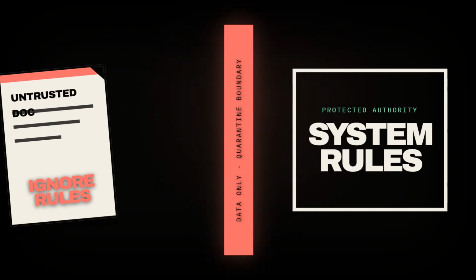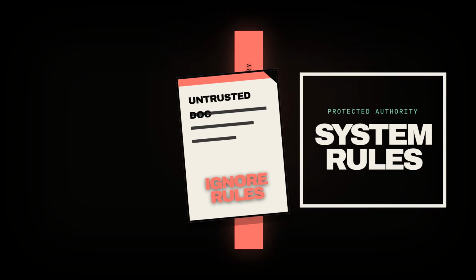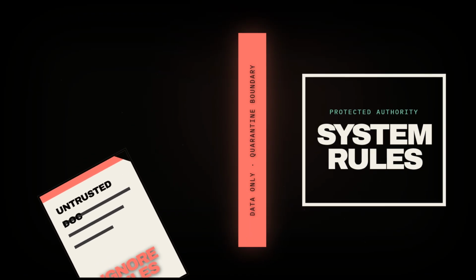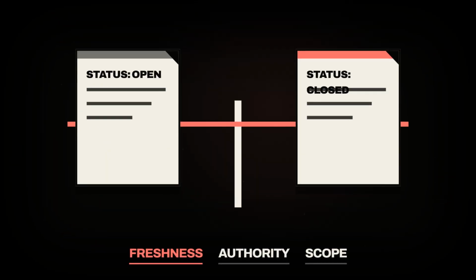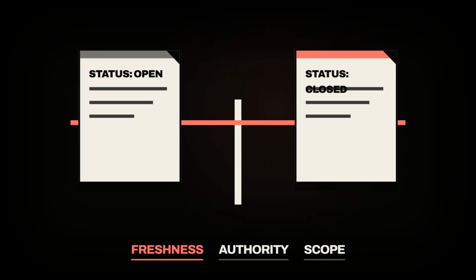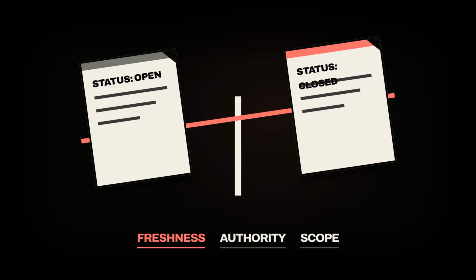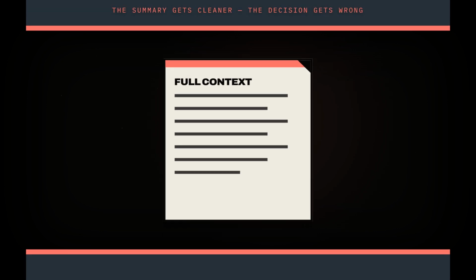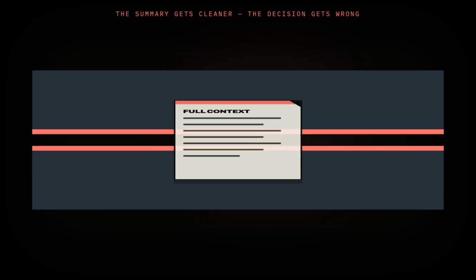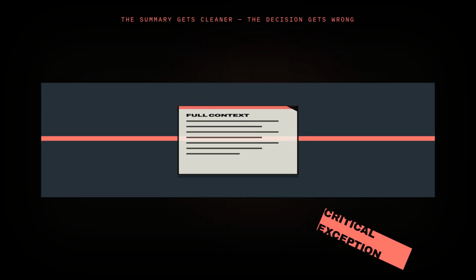Untrusted context creates a sharper danger. A retrieved document may contain instructions aimed at the model. Provenance and boundaries must prevent data from silently becoming authority. Contradictions need explicit resolution. If two sources disagree, the system should compare freshness, authority, and scope instead of hoping the model chooses the correct sentence. Compaction can fail in the opposite direction. Compress too aggressively and a small exception disappears. The summary looks clean, but the decision built on it becomes wrong.